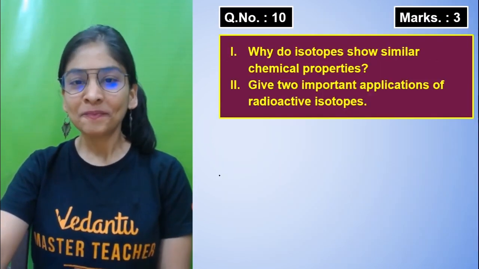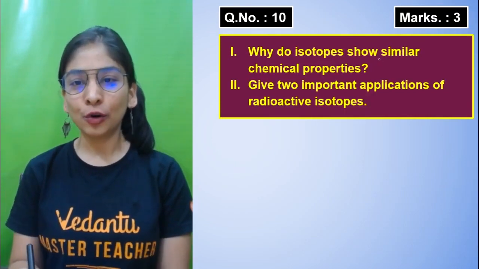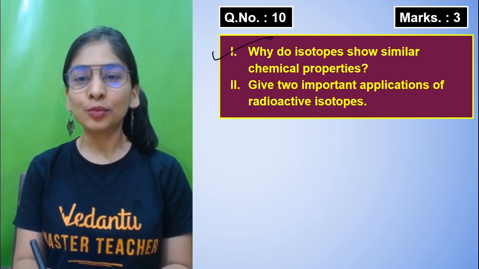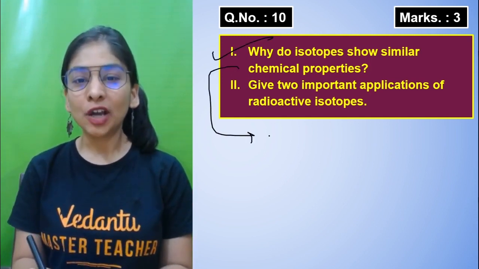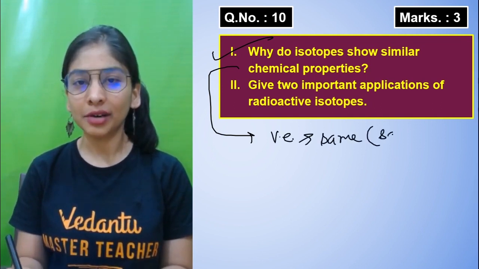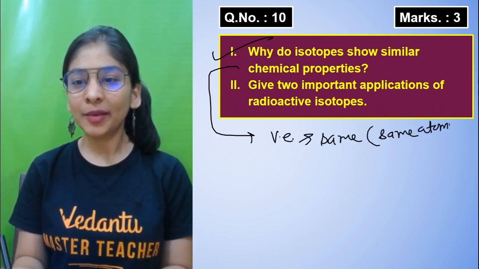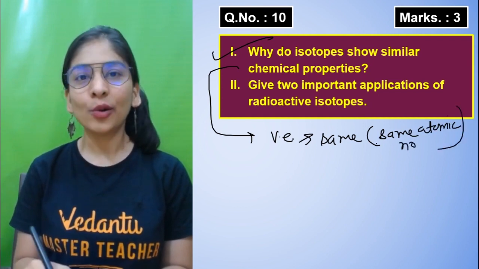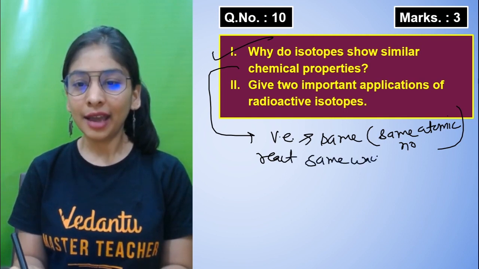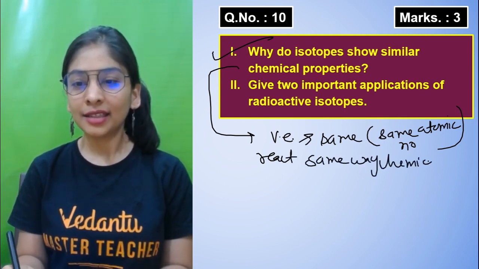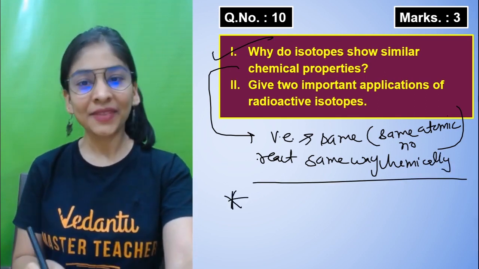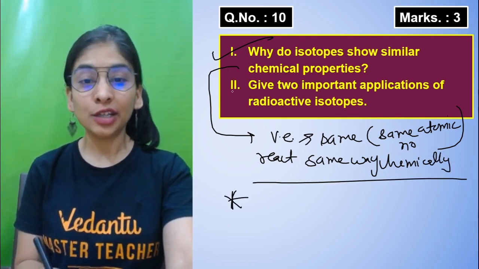What do you say? Next question: why do isotopes show similar chemical properties? I think we already did this question. Isotopes show similar chemical properties because their valence electrons are the same, because of the same atomic number. And as the atomic number and valence electrons are the same, they are going to react in the same way. If they react in the same way chemically, that means they are going to have the same chemical properties. Simple.